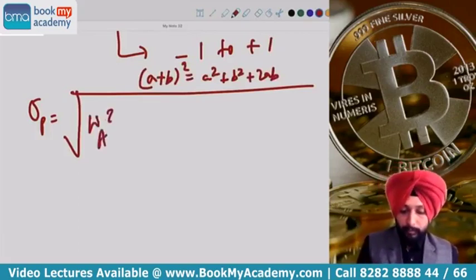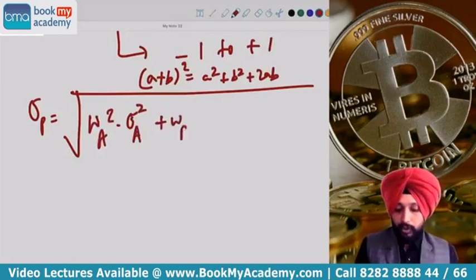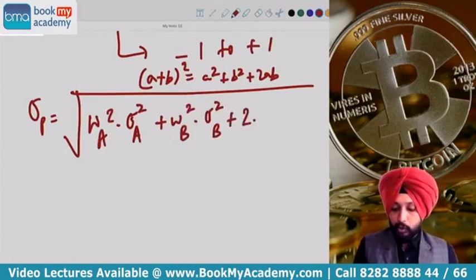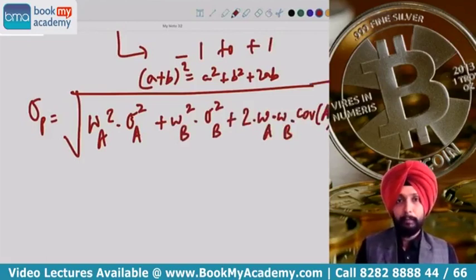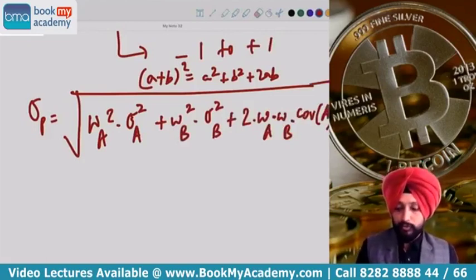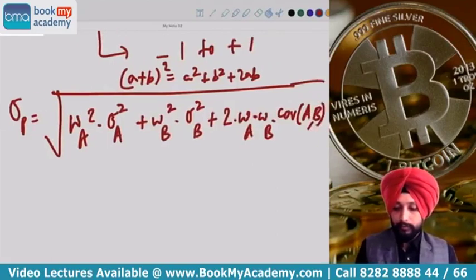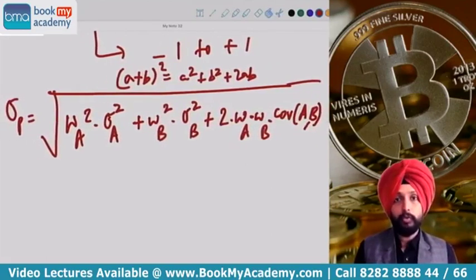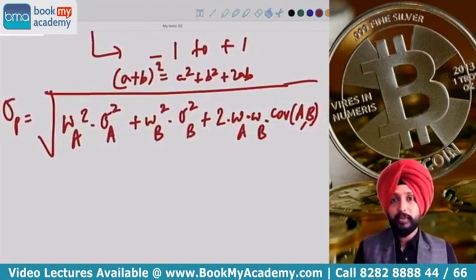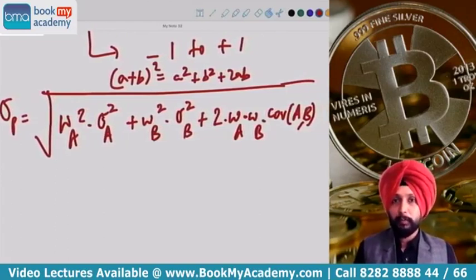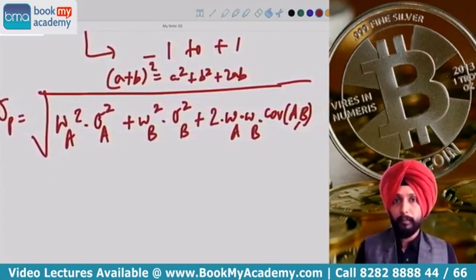So this is the formula: root over weights of a square into sigma square a plus weights of b square into sigma square b plus 2 into WA into WB into covariance between A and B. This is the formula we use for a 2 stock portfolio.